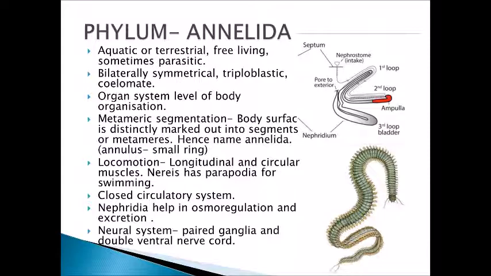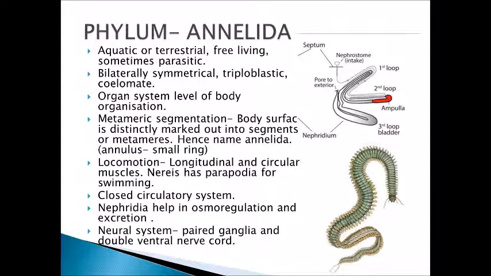triploblastic and coelomate organisms. Till now we have seen that this is the first phylum having the true body cavity or true coelom. So Annelida is the first group or phylum which has coelom, true coelom, and hence the organisms are coelomate.